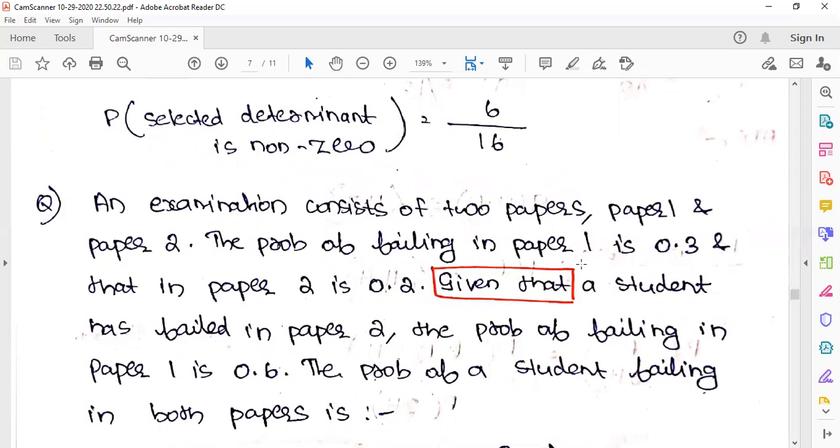Given that a student has failed in paper 2, the probability of failing in paper 1 is 0.6. What is the probability of the student failing in both the papers? I want you to do this problem and comment your answer in the comment box. Let's see how many of you get it correct.